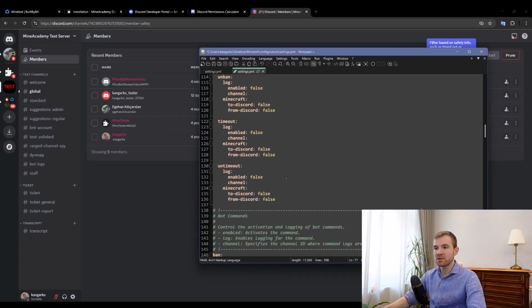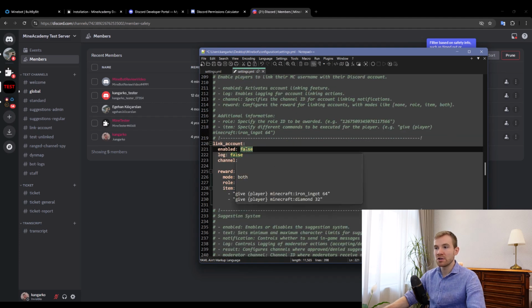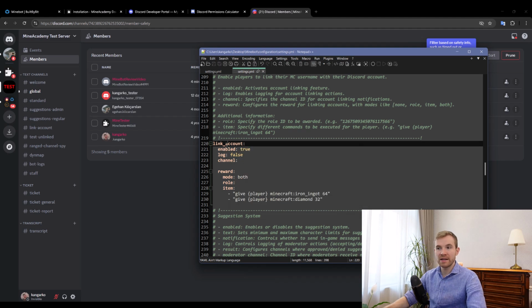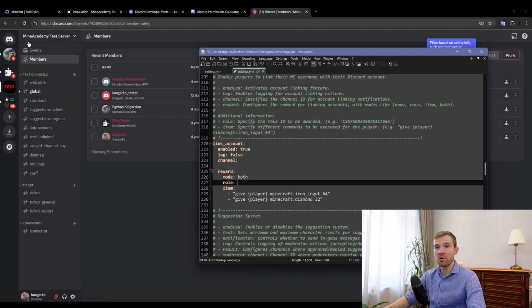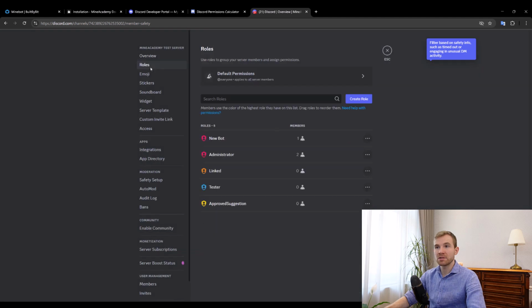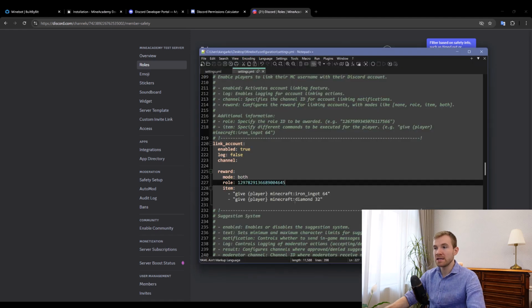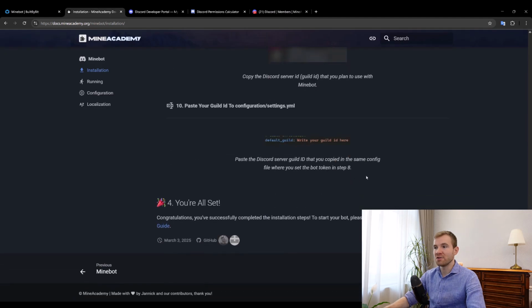And then I'm going to test, for example, linking an account. So I'm going to enable the link account feature, and for the reward, I'm just going to set both. We also need a role for members who are going to be linked. I already created a role here, so I can just right click it, copy the role ID, and paste it in here. And now let's move on to the running guide.